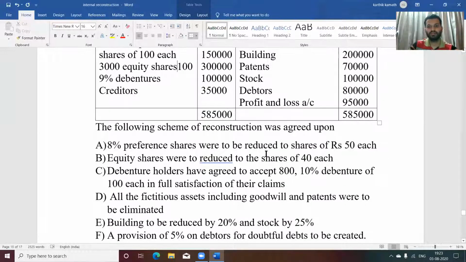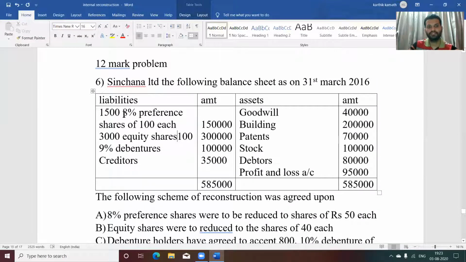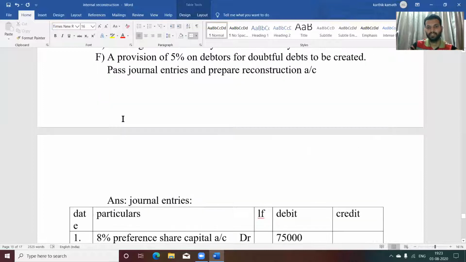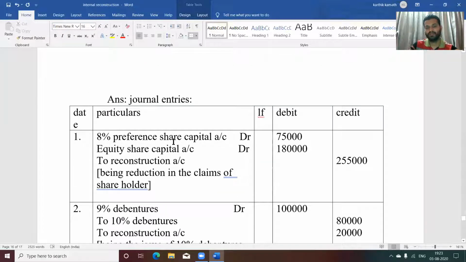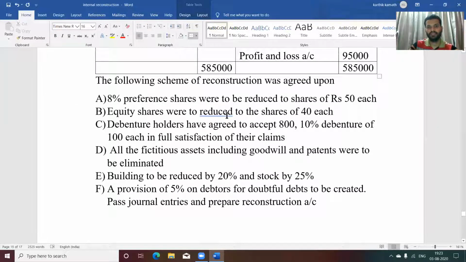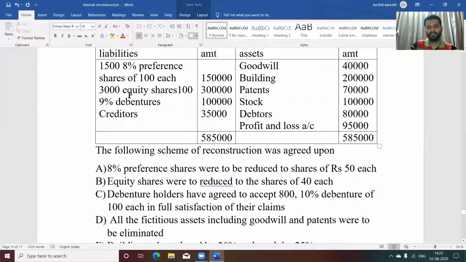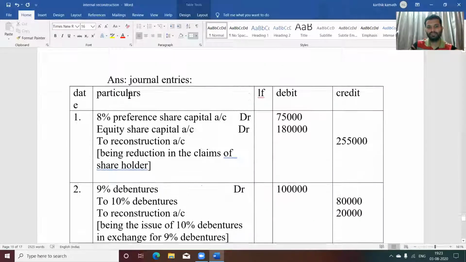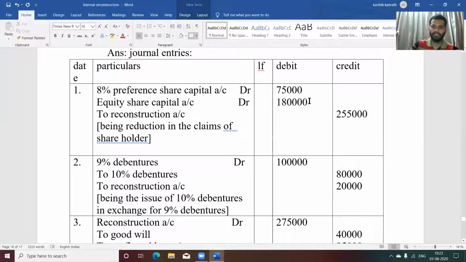Preference shares are reduced to shares of 50. So here preference share 1,500 preference shares into 100 minus 50. So that is 1,500 into 50, 75,000. Equity share account debit. Equity shares reduced to 40 each, that is 3,000 into 100 minus 40, that is 3,000 into 60, 1,80,000. To reconstruction account, that is balance transferred to reconstruction or capital reduction account, being reduction in the claims of shareholders.